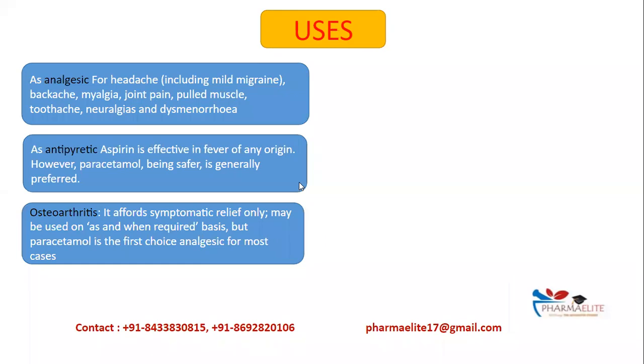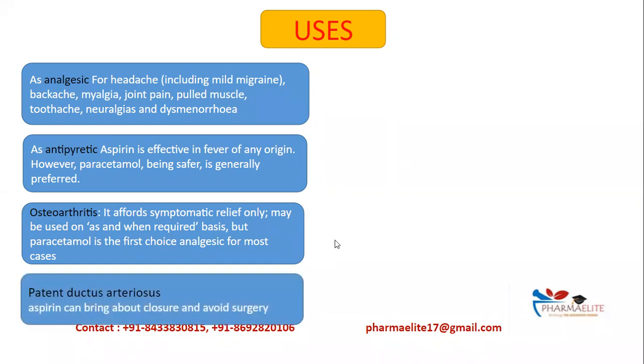Next is osteoarthritis. In osteoarthritis, there is again stiffness and pain in the joints. Here also it affords symptomatic relief, and it may be used as an as-and-when-required drug. But paracetamol again is the first choice analgesic for most cases of osteoarthritis.